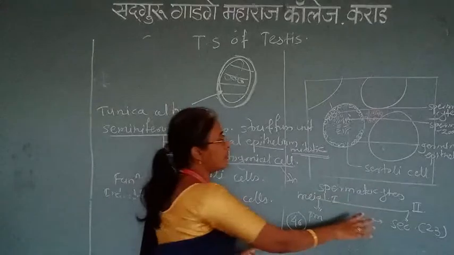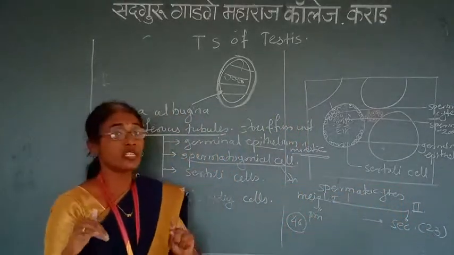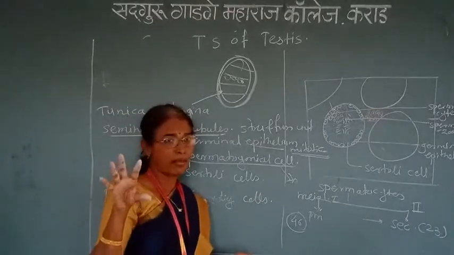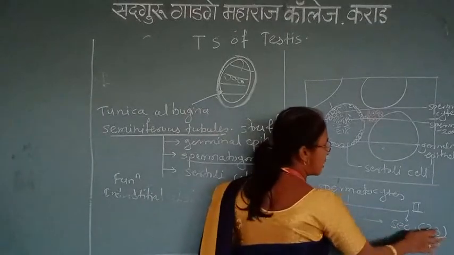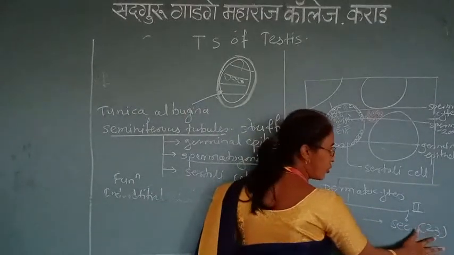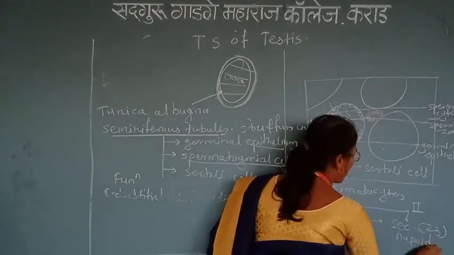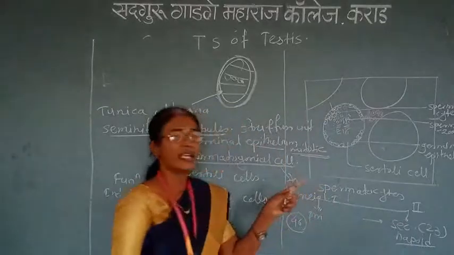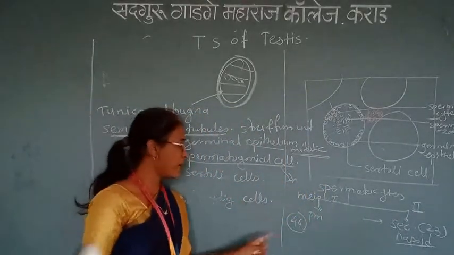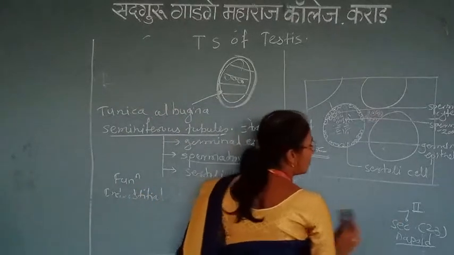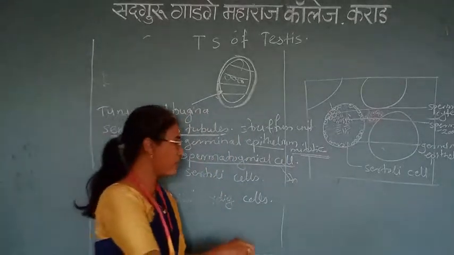The second is the secondary spermatocyte, which is reduced by the second meiotic division and contains half of the nuclear content, or half the chromosomal set, that is 23 chromosomes. Now it is called a haploid cell, with a haploid set of chromosomes present in the secondary spermatocyte. Now this secondary spermatocyte undergoes division, maturation and formation.